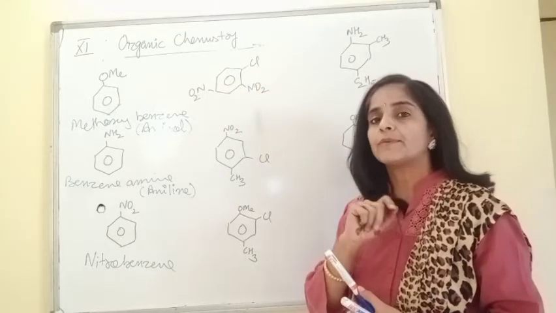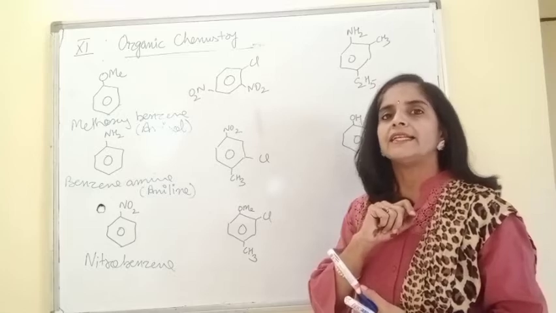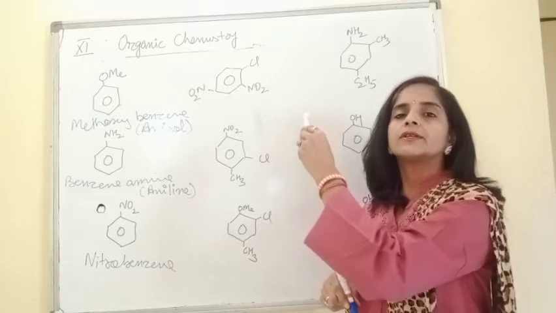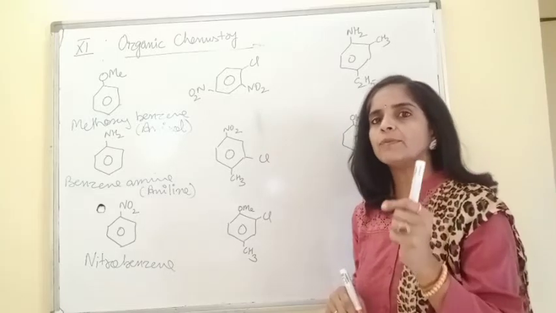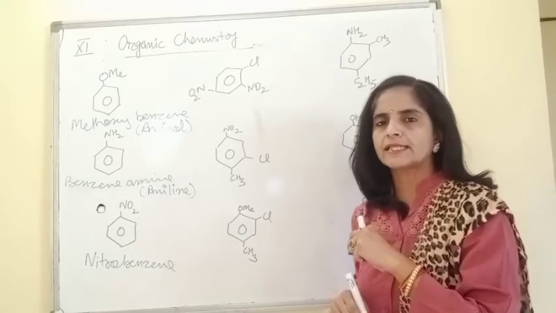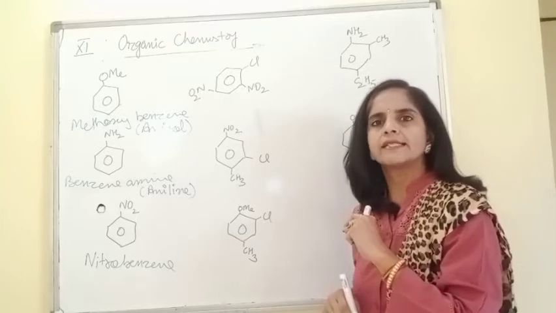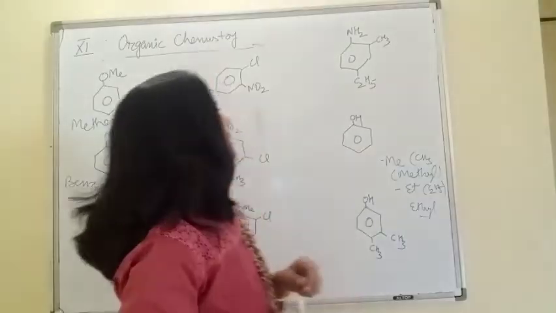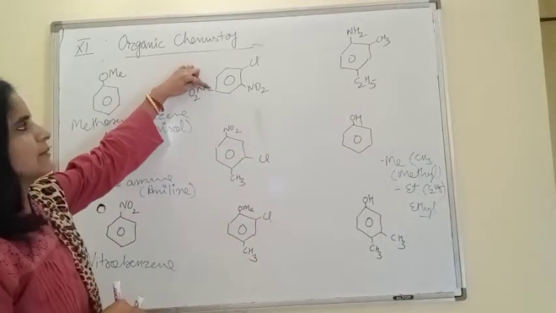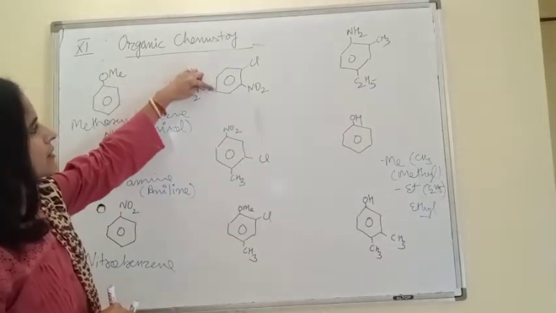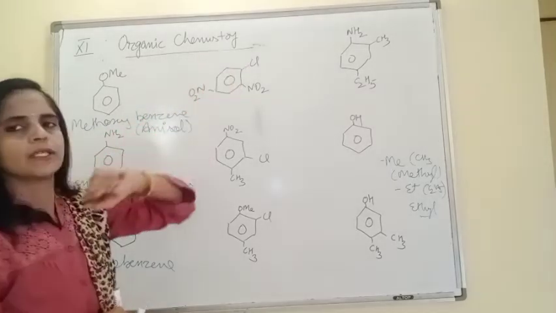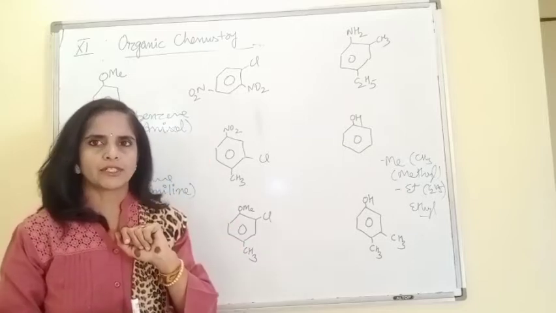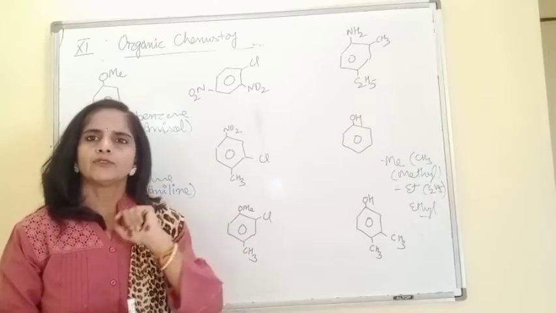Now the most important question here is the numbering sequence. Beta, check from every side whichever sequence gives the minimum possible numbers to the substituents. We will prefer that sequence. If I am giving number 1 to this carbon, 1, 2, 3, 4, the substituents are coming at the first, third and fourth positions: 1, 3 and 4.